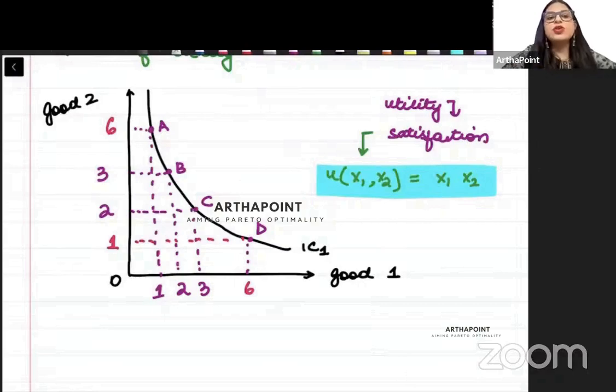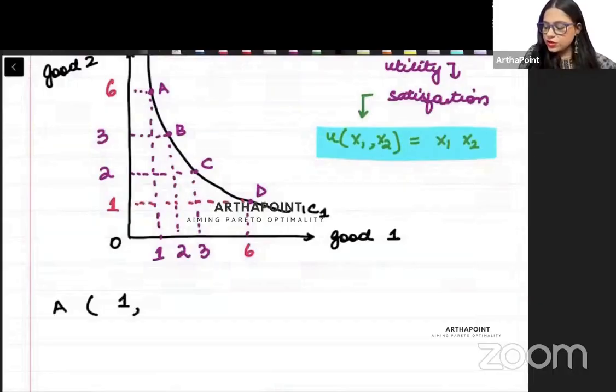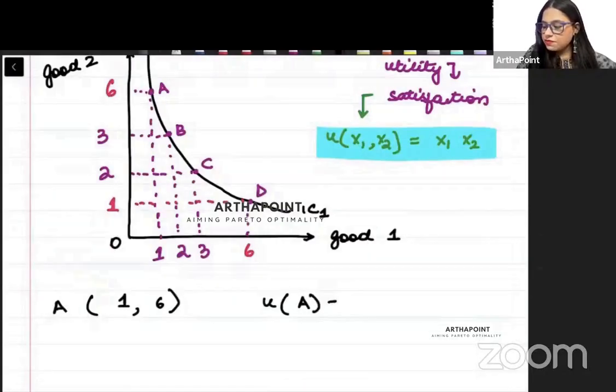Now, how we define utility is a separate topic. I will talk about that separately in another lecture. अभी के लिए just take it as given. अभी के लिए मान लो कि ऐसा दिया हुआ है आपको that your utility is the product of the consumption of the two goods. तो बेटा बंडल A में क्या है? गुड 1 के 1 units and गुड 2 के 6 units. So what will be your utility from A? 1 into 6 equal to 6.